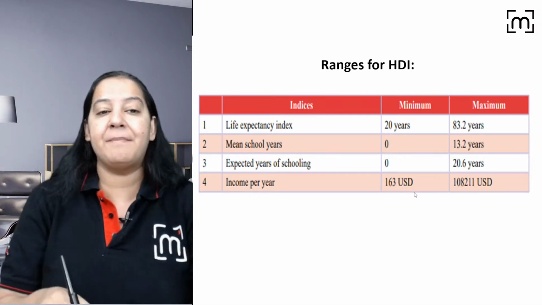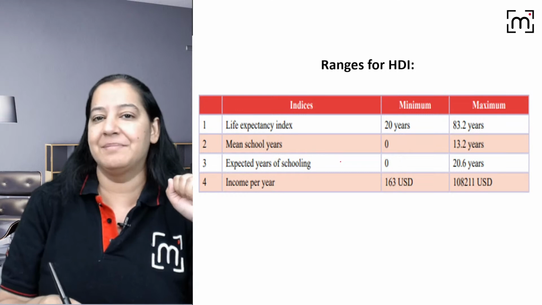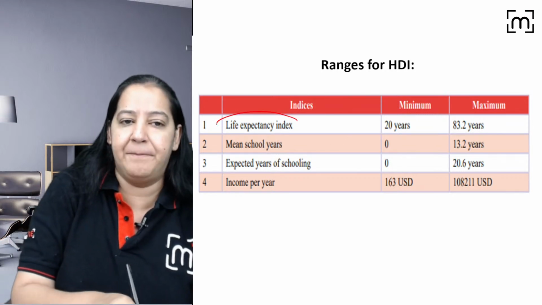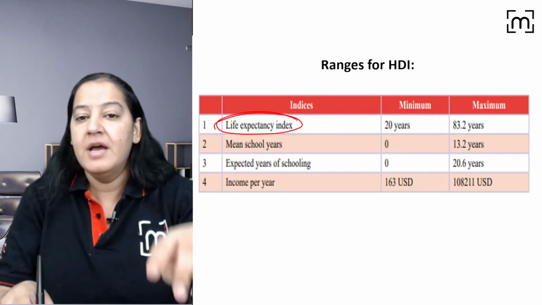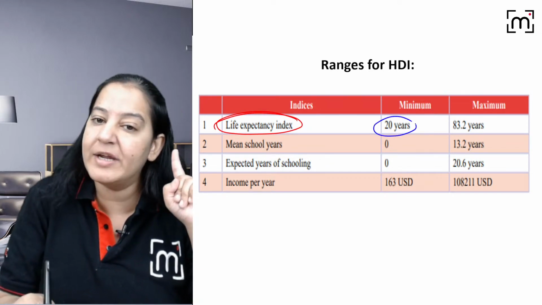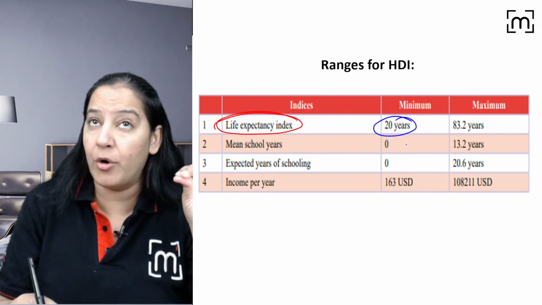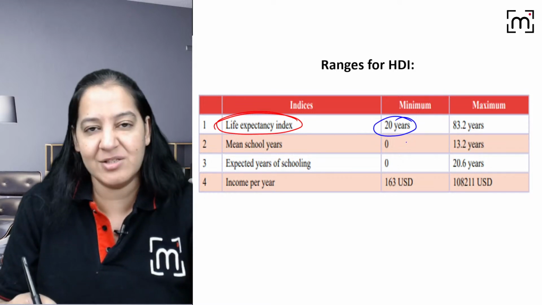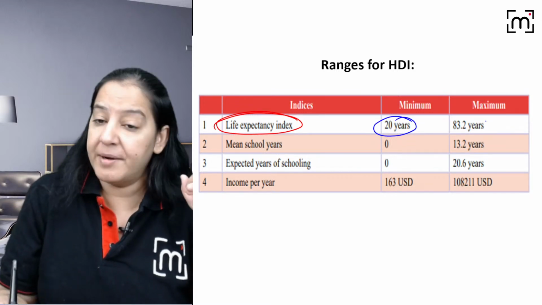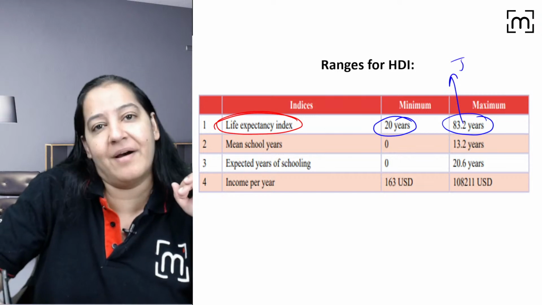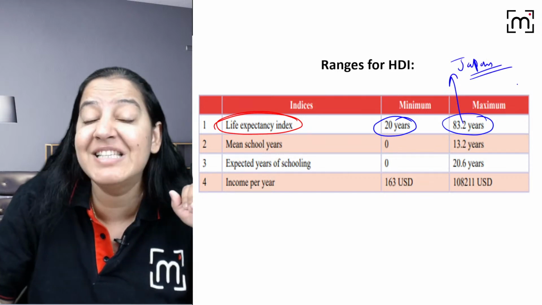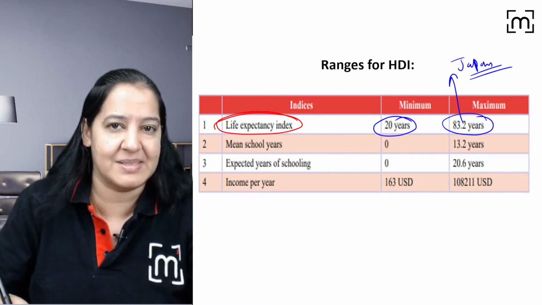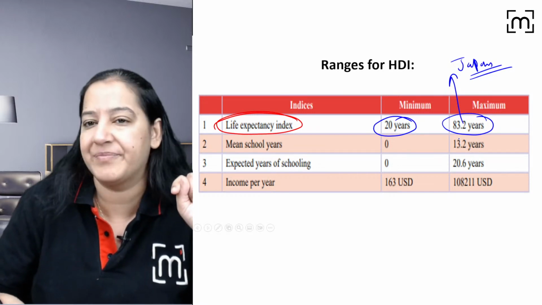Okay, tell me the minimum and maximum values of all. Minimum and maximum of the three components. Just suppose life expectancy at birth. There are some countries in which the minimum is only 20 years. So when a newborn is born, we expect that the newborn will survive only 20 years, based on that country's health status, right? But the maximum is 83. 83 is of Japan. Japan is the country having maximum life expectancy, right? It's 83. In India, it's somewhere between 65 to 67. Exactly, I will tell you the latest data, right?